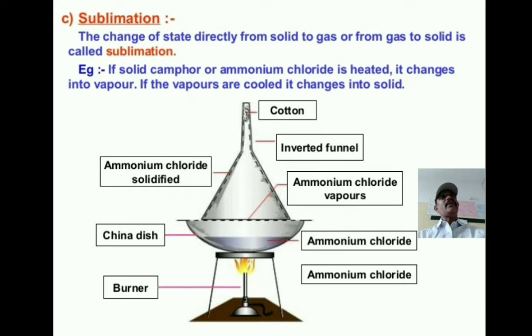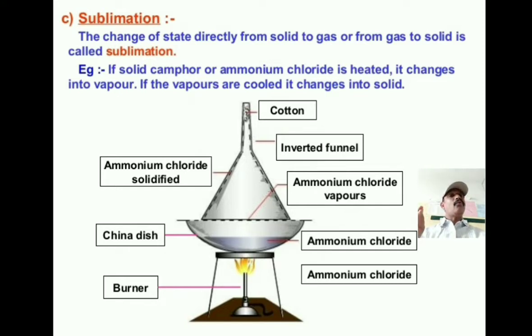You know that when any solid substance is heated, it changes into liquid, solid to liquid, liquid to gas. But here the change is different. The solid material directly changes into gas without changing into the liquid state. This is very important.